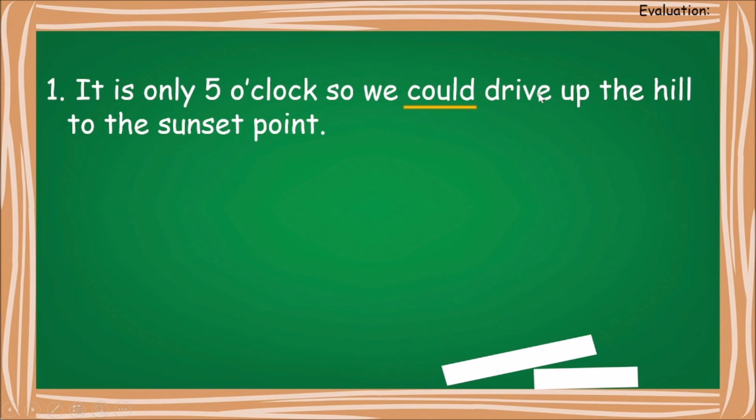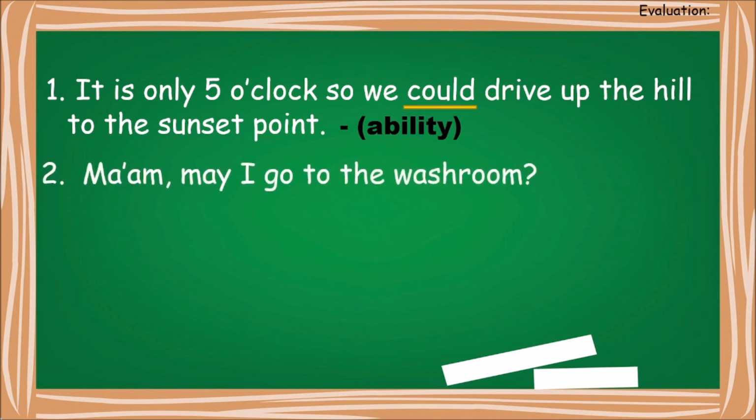Always the verb is over here, and what you can do, how can you drive? I can drive. We could drive. What is it talking about? Kar sakte hain, and that's why it's talking about your ability. So this modal verb comes with ability. Next, ma'am, may I go to the washroom? Now, which is the modal verb over here? Yes, it is may. मैम क्या मैं वॉशरूम जा सकती हूँ? I want to go. मैं जाना चाहती हूँ. तो मैं क्या पूछूंगी? मैं पूछूंगी permission.